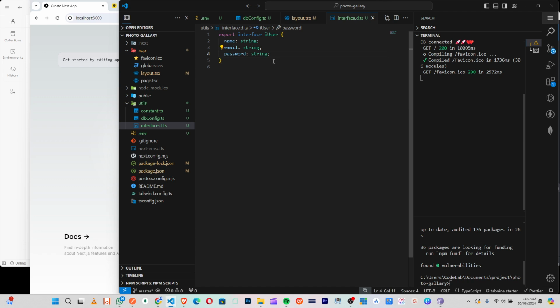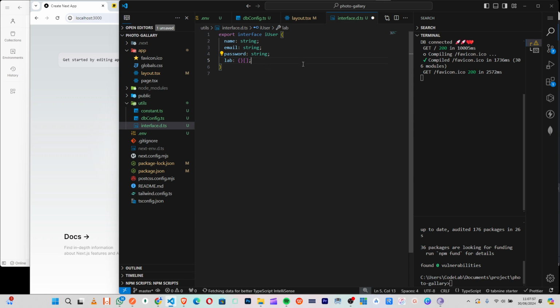Now the next thing, I say each user will get a gallery, or let me call it lab, right? Because we named this project photo lab, right? So let me call it lab. Now this lab will be an array of objects because it will hold his image collection, right?